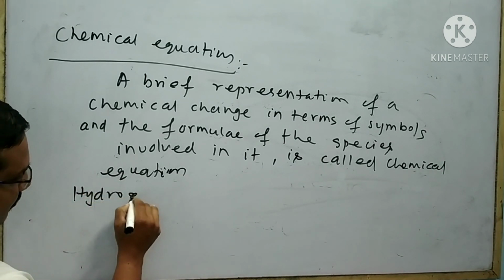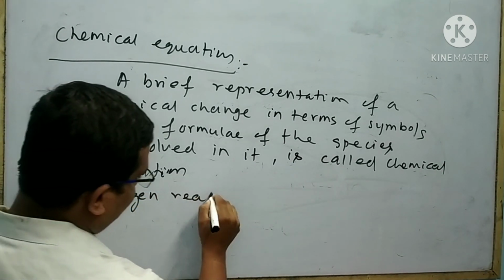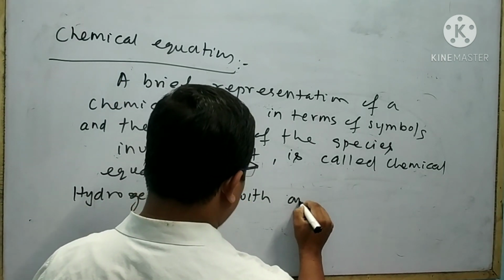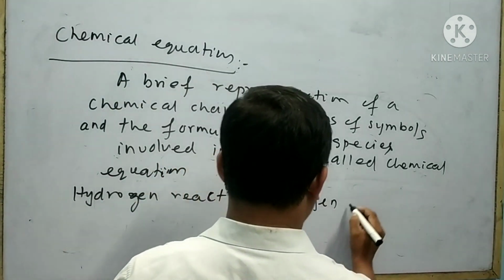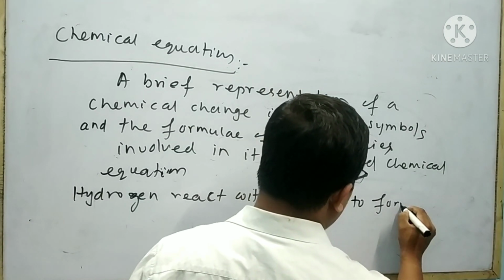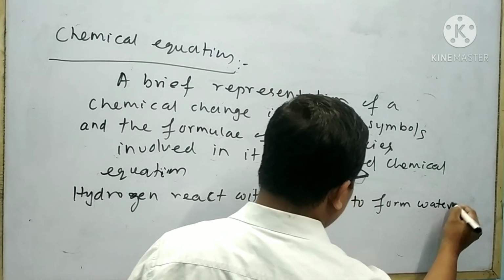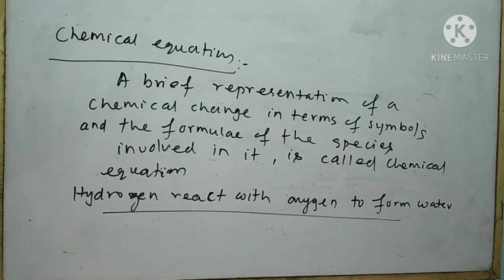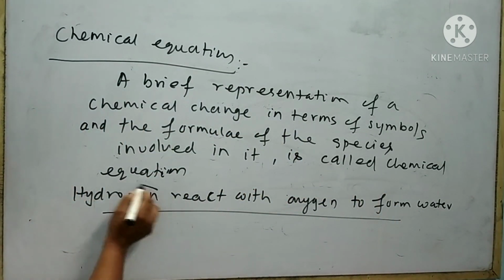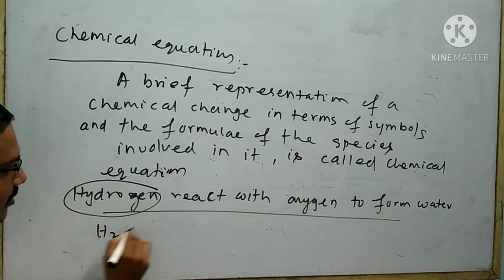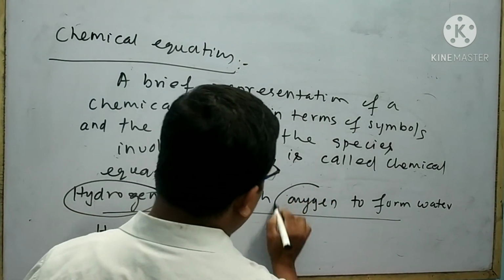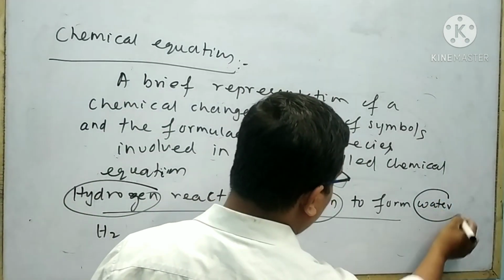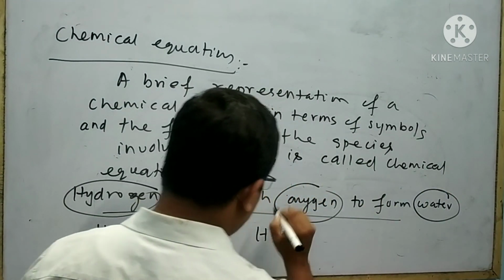Hydrogen reacts with oxygen to form water. This is a chemical change. Here the species involved are hydrogen, another species is oxygen, and the third species is water.